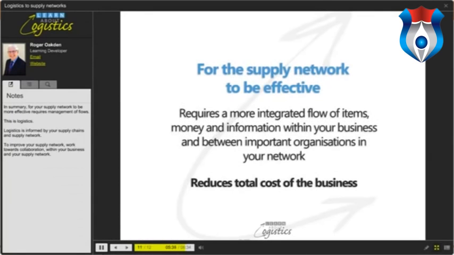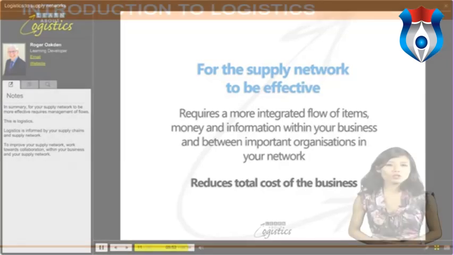In summary, for your supply network to be more effective requires management of flows. This is logistics. Logistics is informed by your supply chains and supply network. To improve your supply network, work towards collaboration within your business and your supply network.